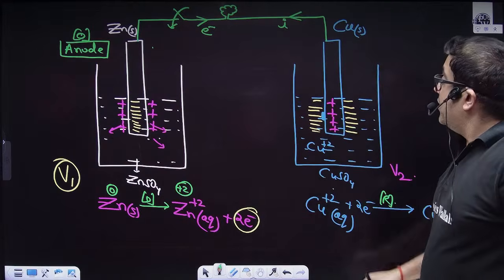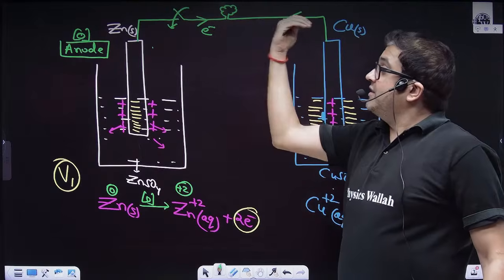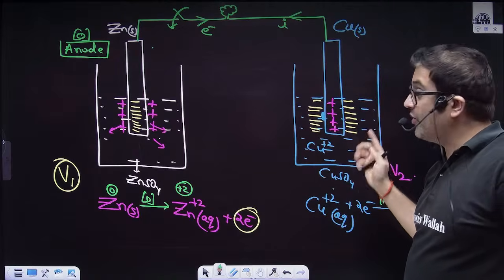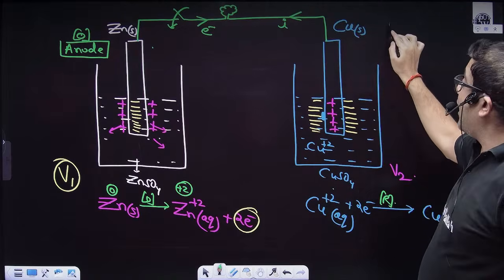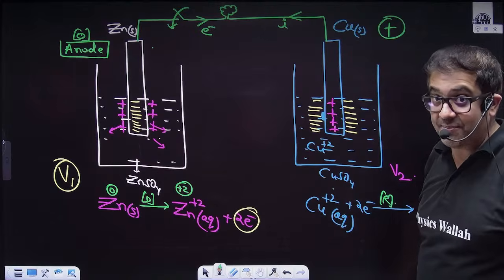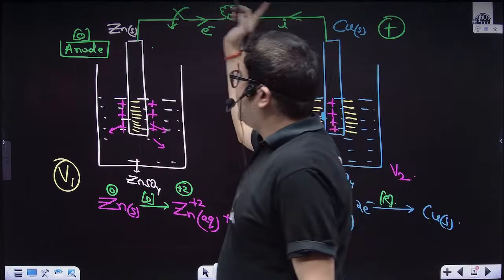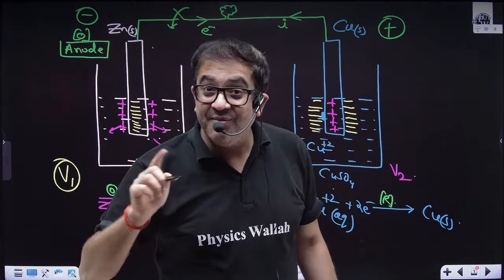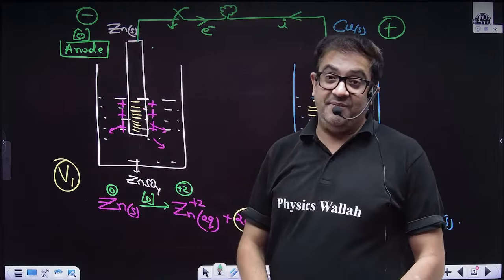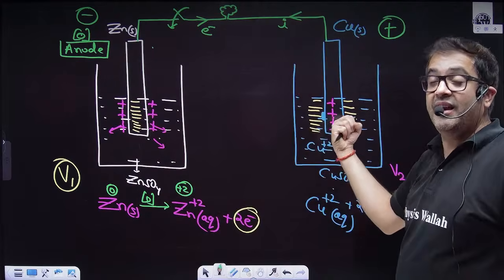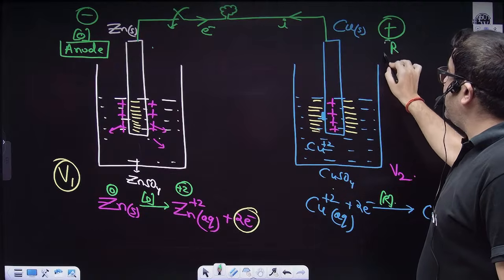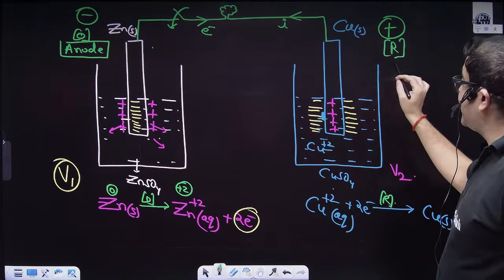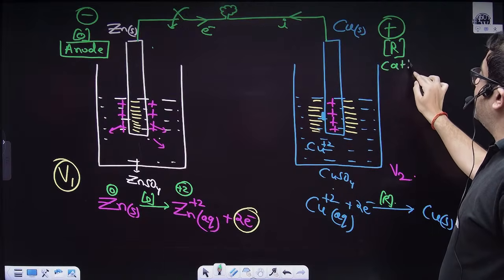Now, sir, because zinc is giving electrons, that means the potential of this side is more. That means it is at higher potential. So the higher potential terminal is marked as the positive terminal. Then definitely this will become the negative terminal. That means, sir, in an electrochemical cell, the anode is the negative terminal. And because this one is receiving the electrons, gain of electrons, sir, you have already told us it's a reduction, and the electrode at which reduction takes place is called the cathode.